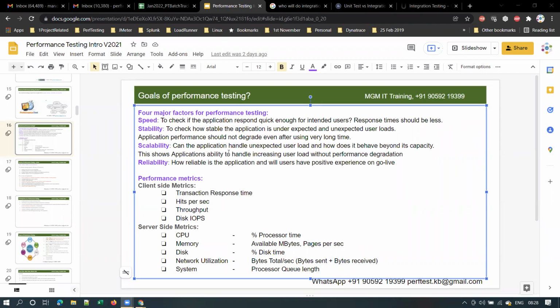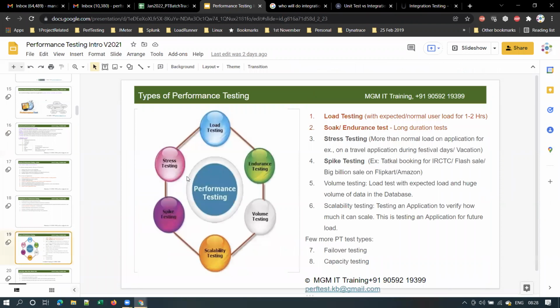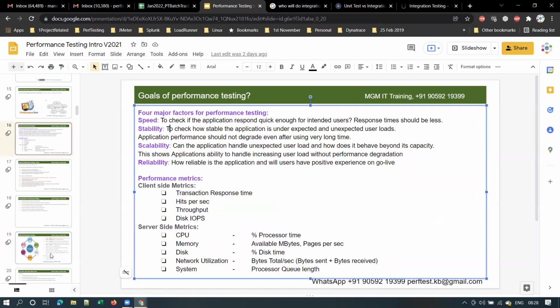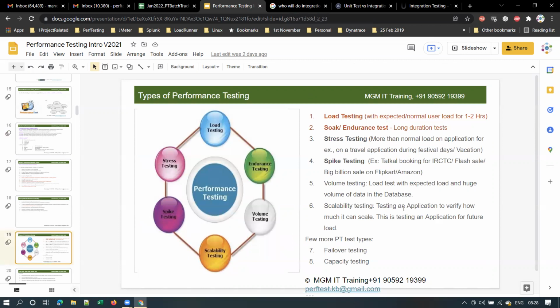No, there are different types of testing here. There we will discuss. These are not the actual different types of tests. These are not different types of performance testing. These are the different types of testing. Someone is saying something. But how exactly do scalability and stability make a difference, sir, as per your definition?